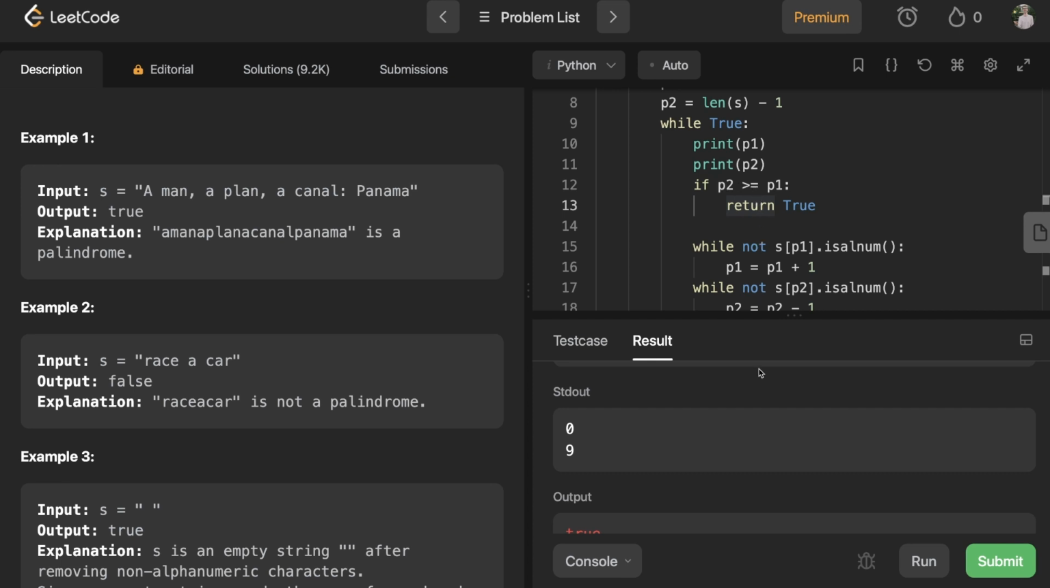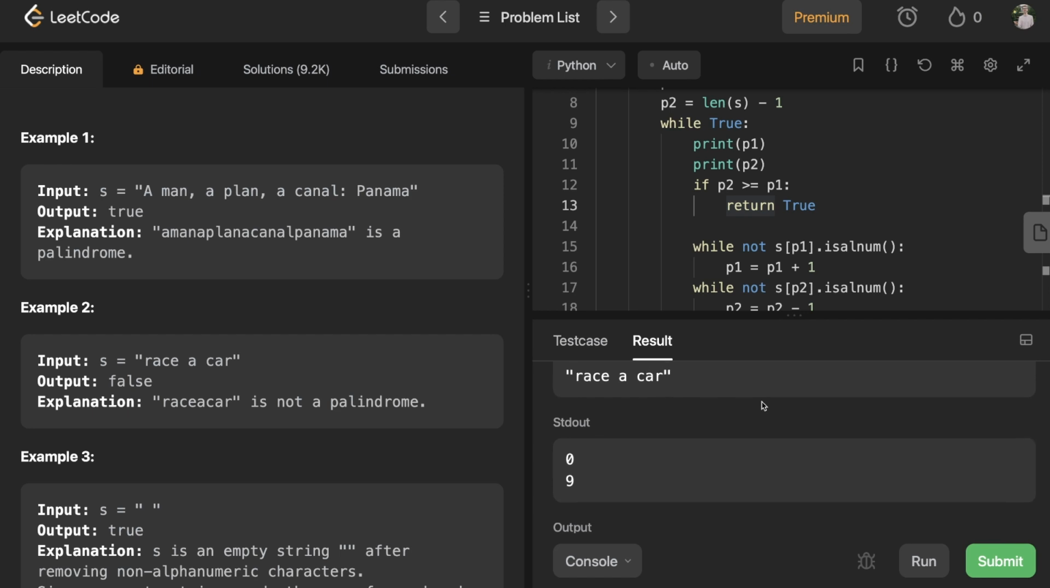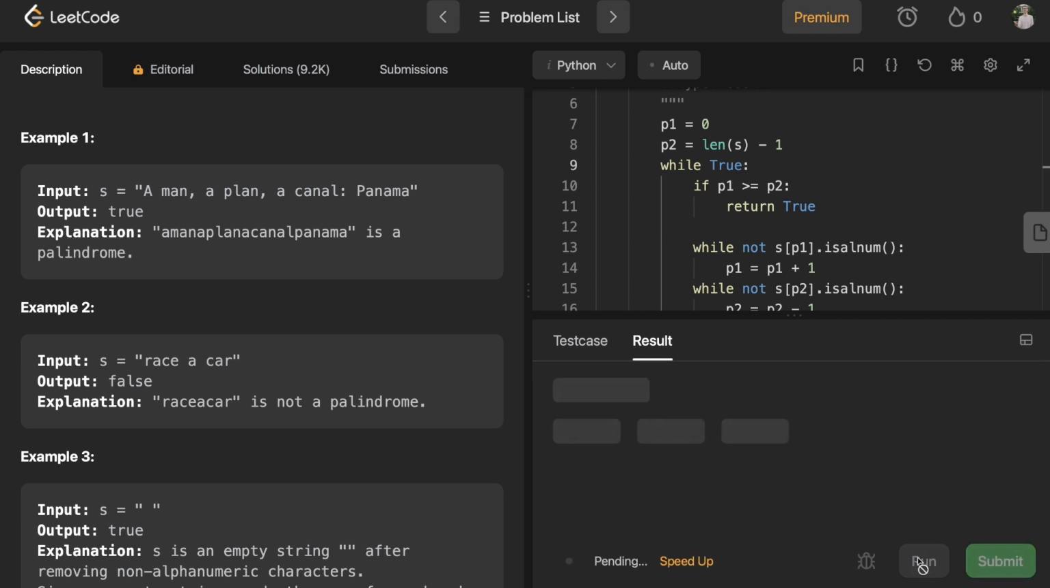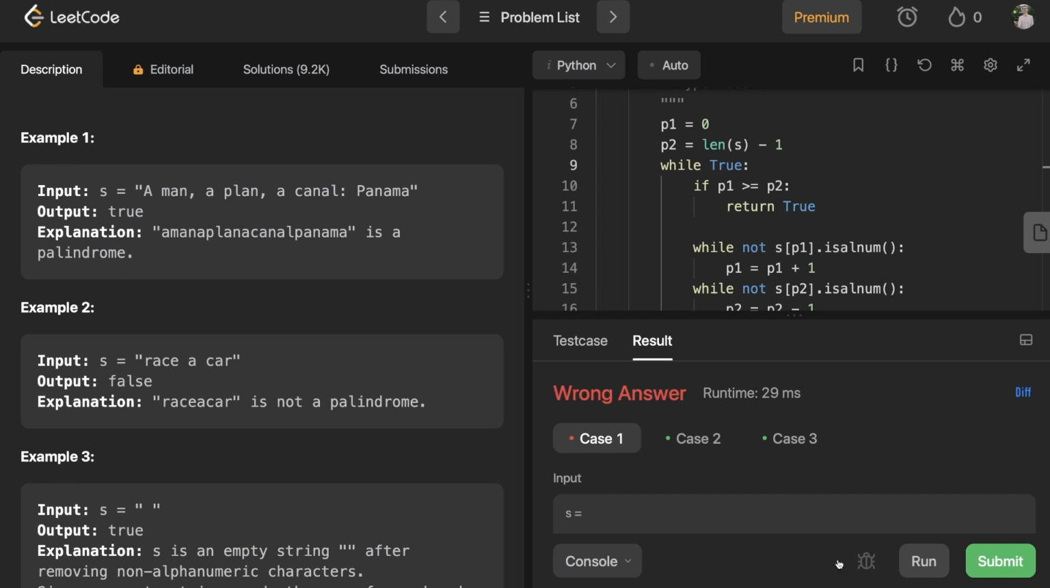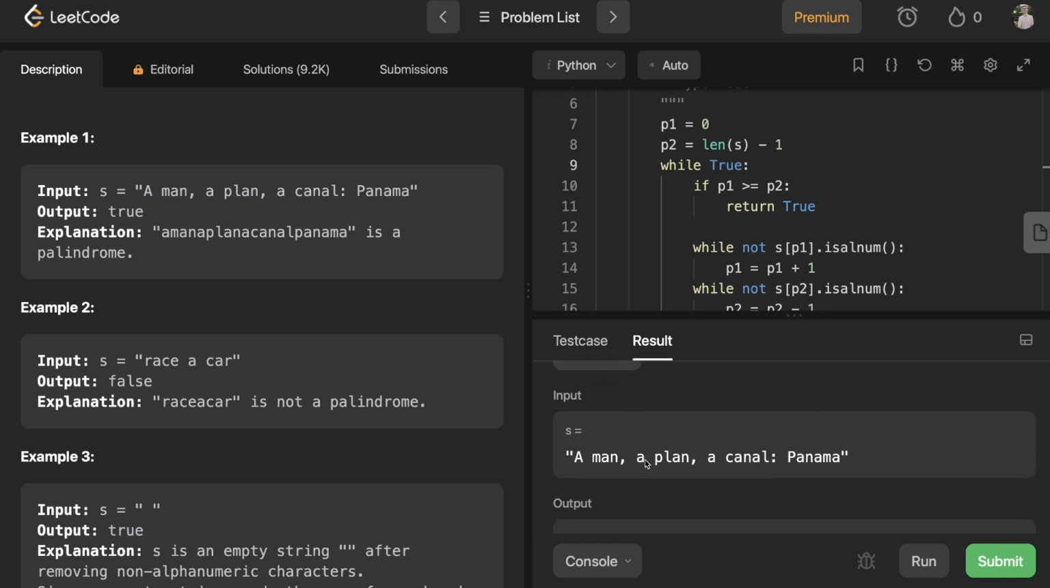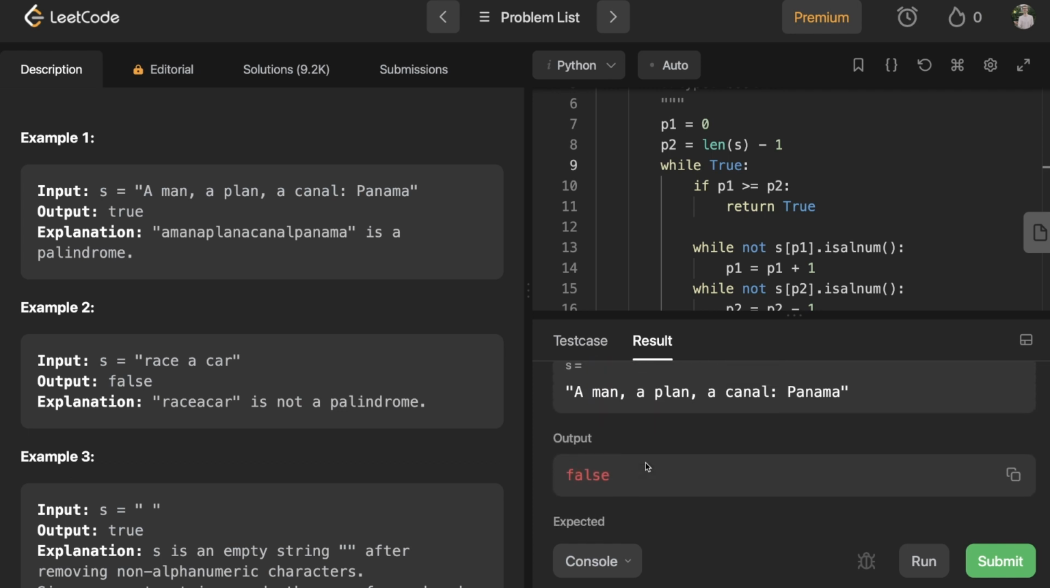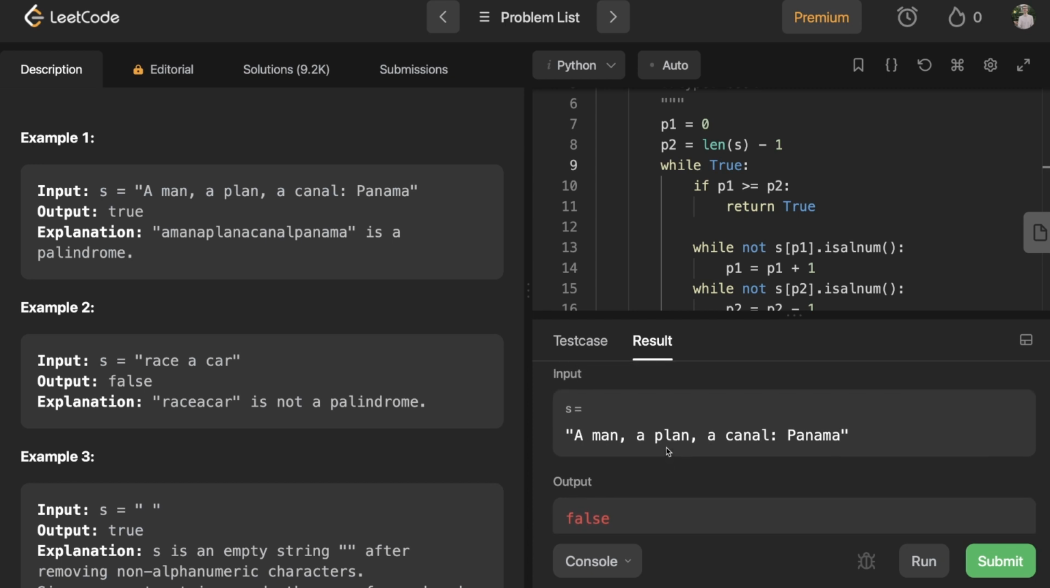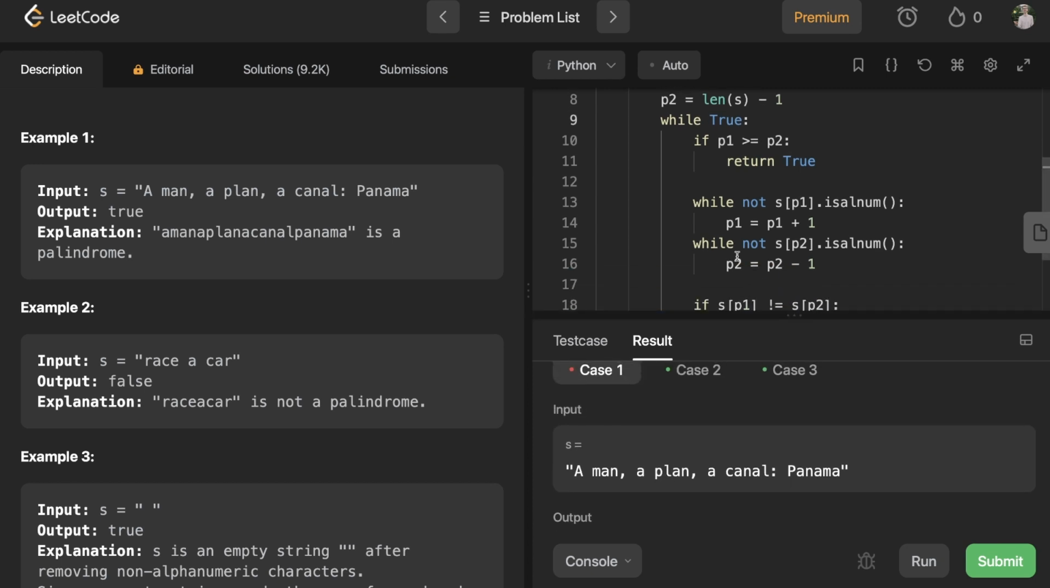Oh my goodness. Surely that's the problem. I had those switched. Of course, P2 is always greater than or equal to P1. I think I had that backwards. Yeah, so that fixed case 2 and 3, but now case 1 is returning false. Oh, because I haven't handled the lowercase thing.